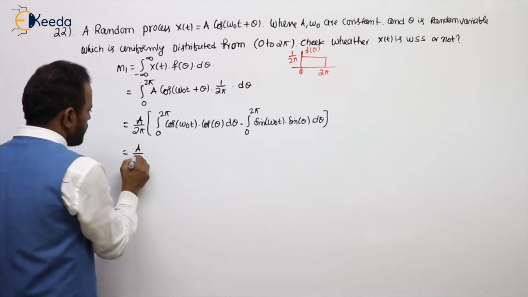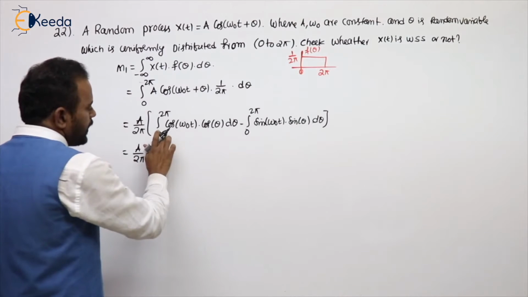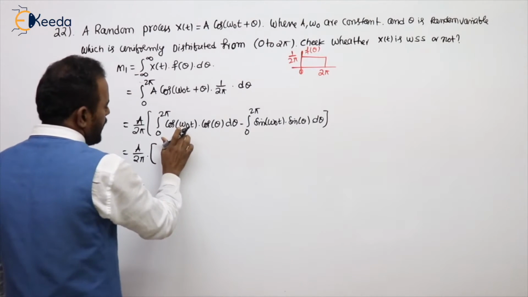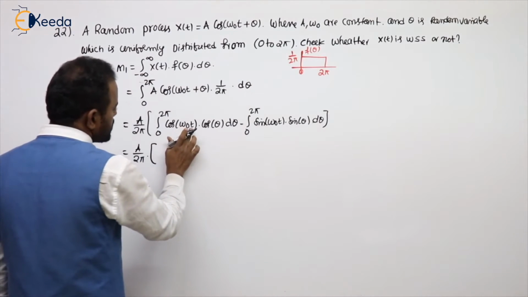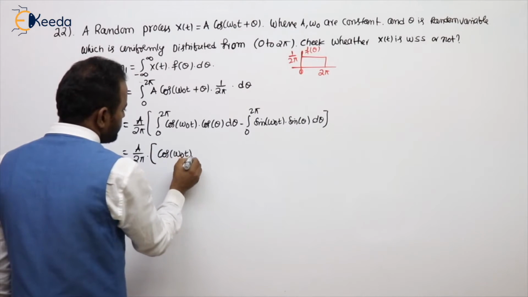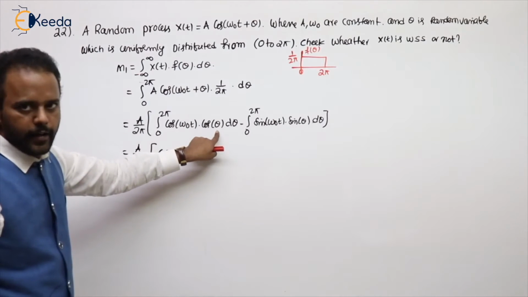That is A by 2 pi into, here we are doing integration over theta, and omega naught is constant, so t is a constant. You can write it outside. Theta is the variable here.